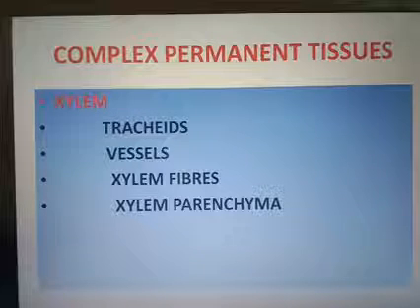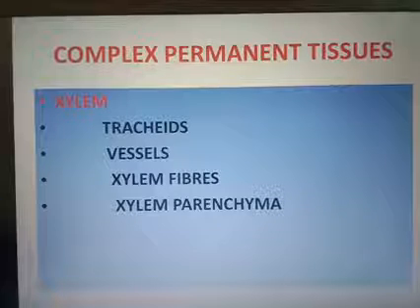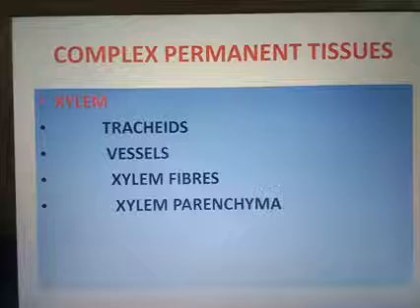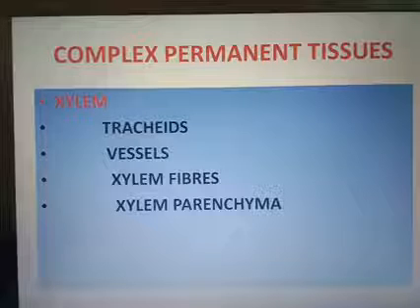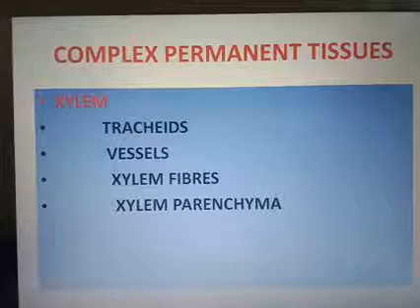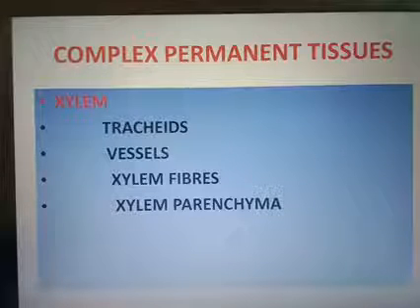Tracheids are elongated or tube-like cells with thick and lignified walls and tapering ends. These are dead and without protoplasm. The inner layer of the cell walls has thickenings which vary in form.